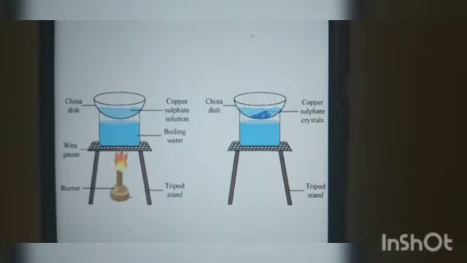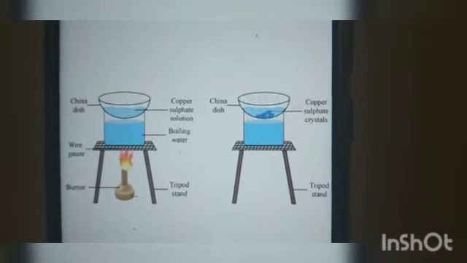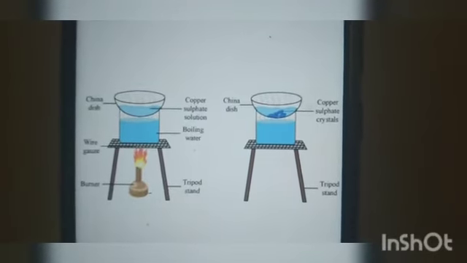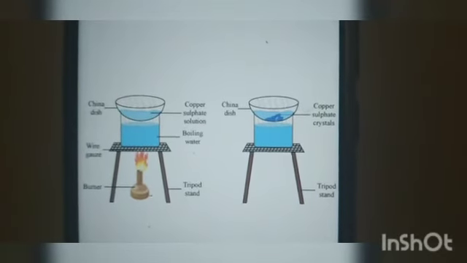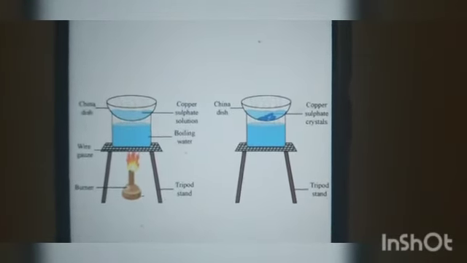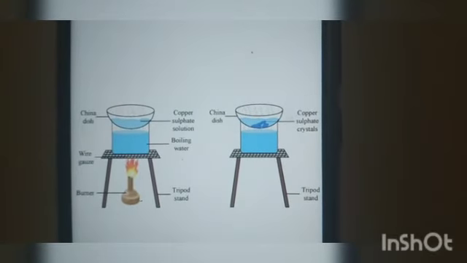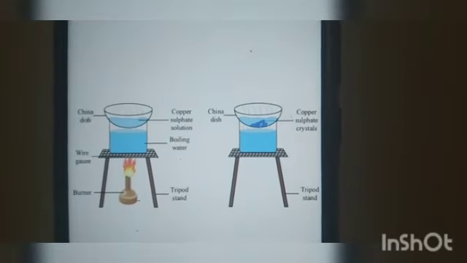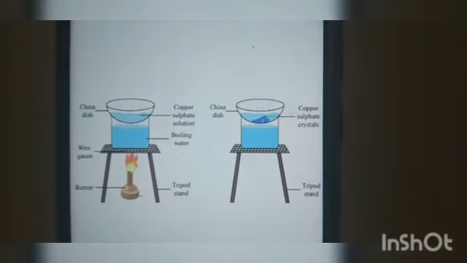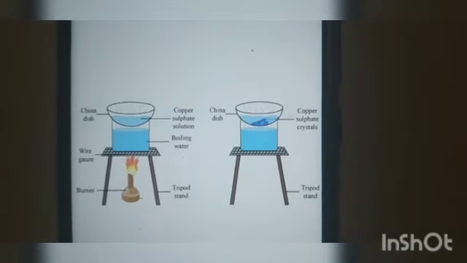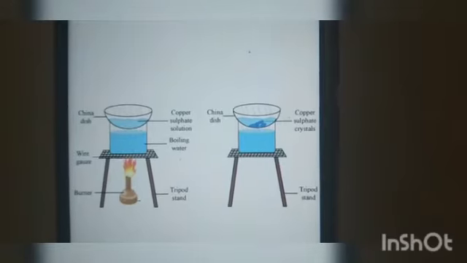What are the applications of crystallization? Purification of salt that we get from seawater. That is one application. And next is separation of crystals of alum from an impure sample. So by choosing one of the above methods, according to the nature of the components of a mixture, we get a pure substance. With advancement in technology, many more methods of separation techniques have been designed.